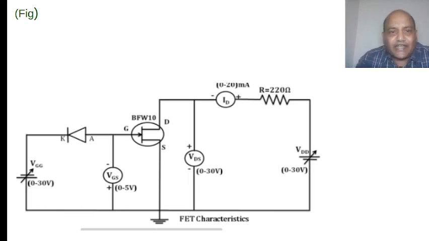This is the circuit diagram of the JFET, junction field effect transistor.